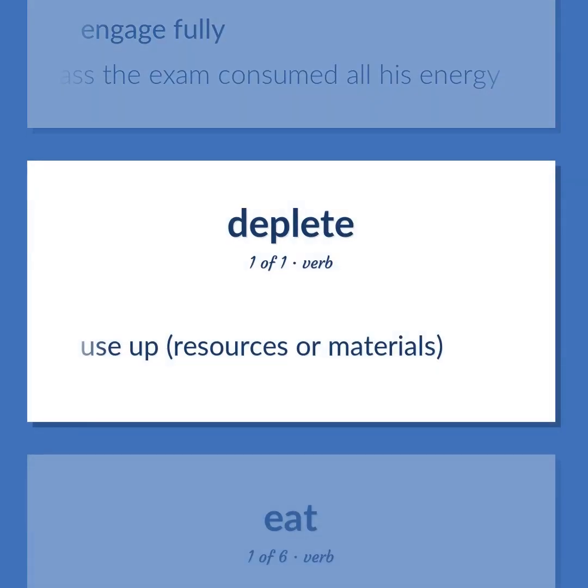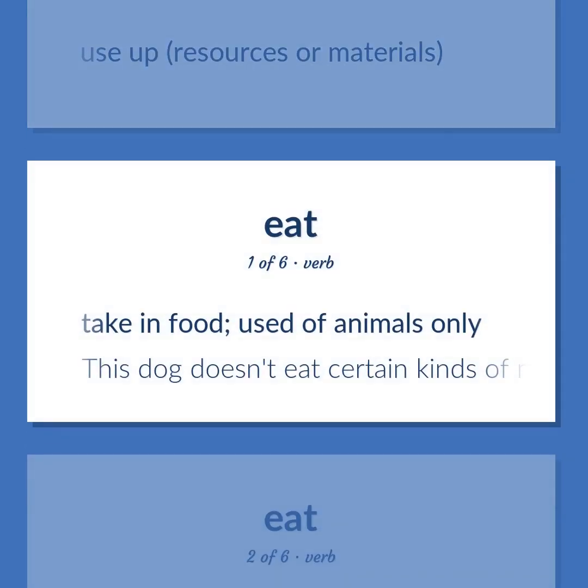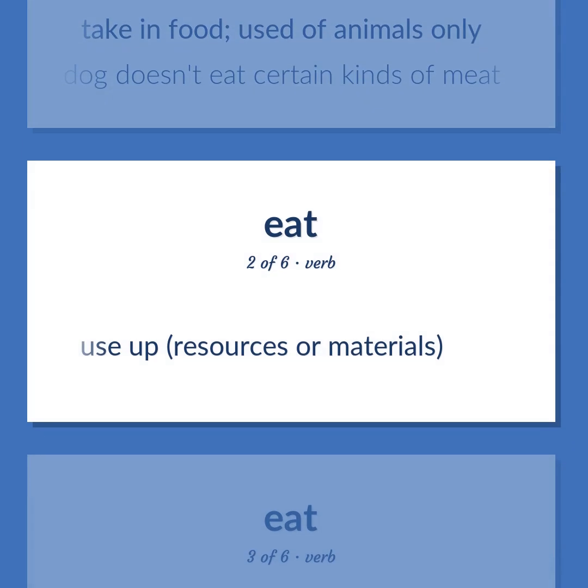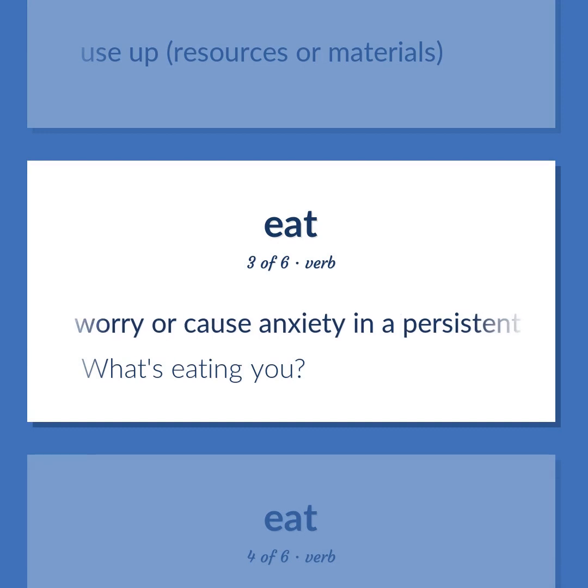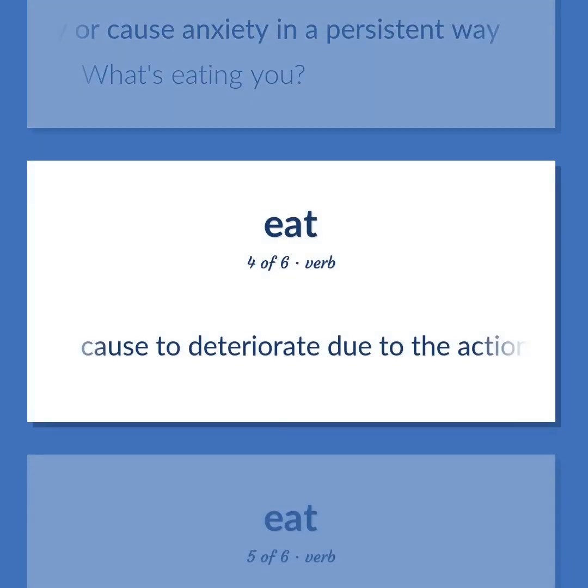Use up, resources or materials. Take in food, used of animals only. This dog doesn't eat certain kinds of meat. Worry or cause anxiety in a persistent way. What's eating you? Cause to deteriorate due to the action of water, air, or an acid.